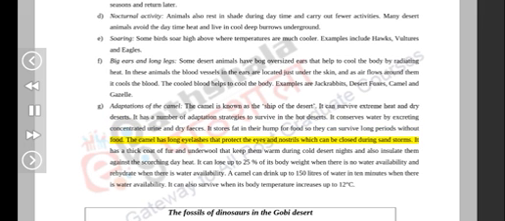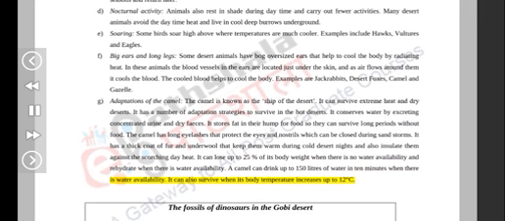The camel has long eyelashes that protect the eyes, and nostrils which can be closed during sandstorms. It has a thick coat of fur and underwool that keep it warm during cold desert nights and also insulate it against the scorching day heat. It can lose up to 25% of its body weight when there is no water available and rehydrate when there is water available. A camel can drink up to 150 liters of water in 10 minutes. It can also survive when its body temperature increases up to 12 degrees Celsius.